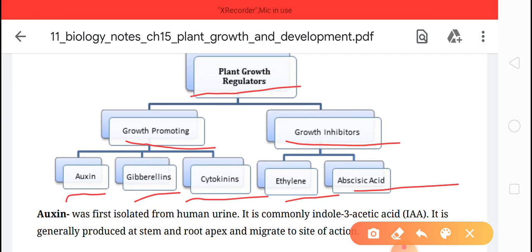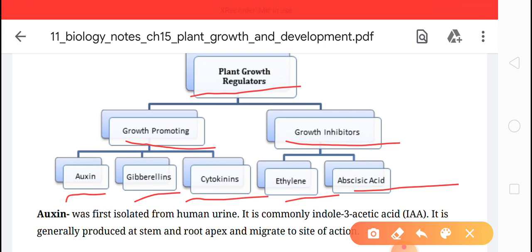They will help in the ripening of fruits, and they also have certain roles in flower formation. But in the entire growth of the plant, ethylene and abscisic acid do not play an important role. Okay, clear?